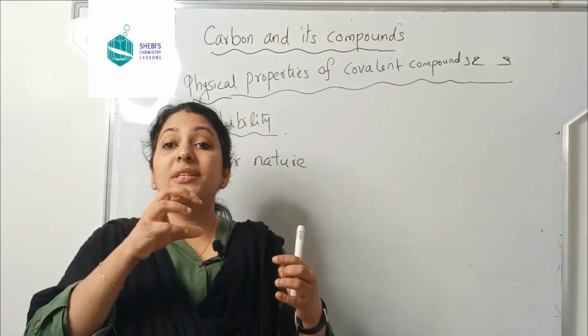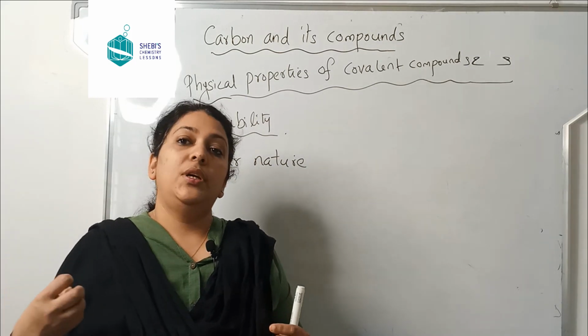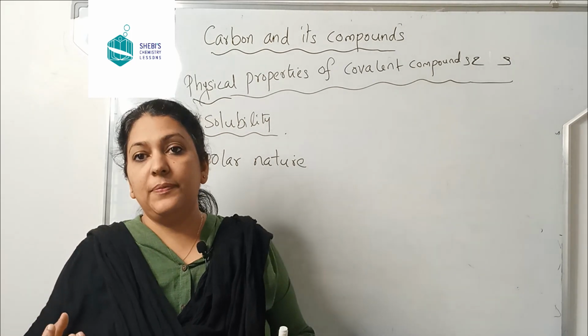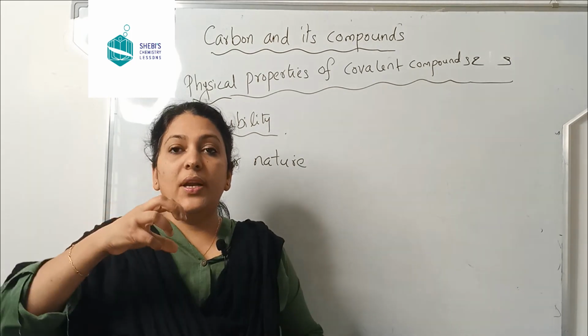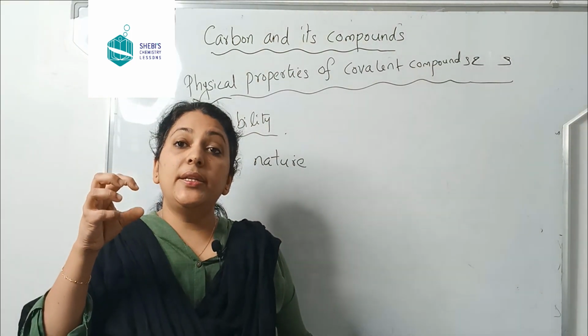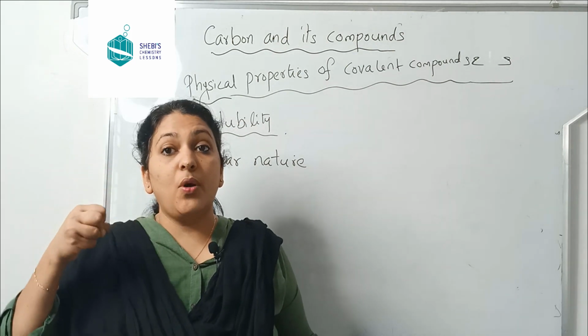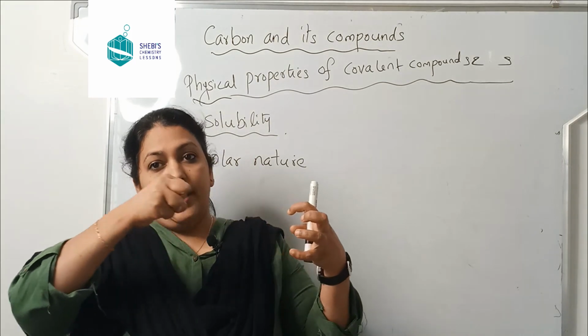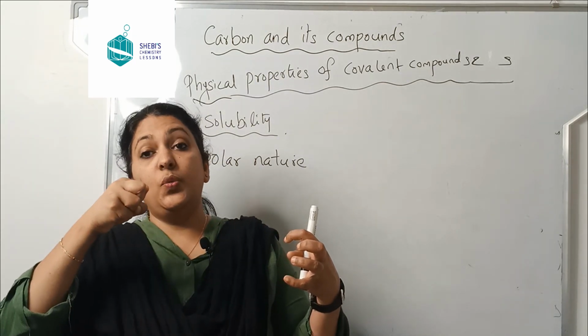If one of the atoms is more electronegative, what does it mean? What is the meaning of more electronegative? Suppose one atom has a tendency to attract the electron more strongly than the other atom, it will pull the shared electron towards it.